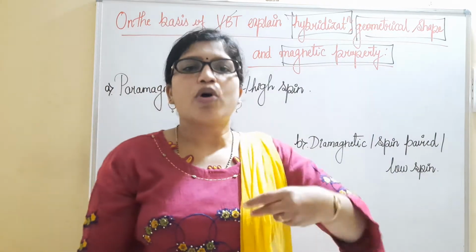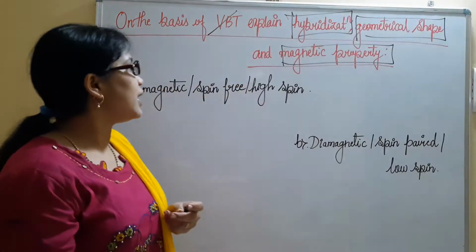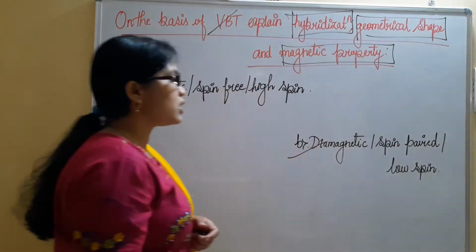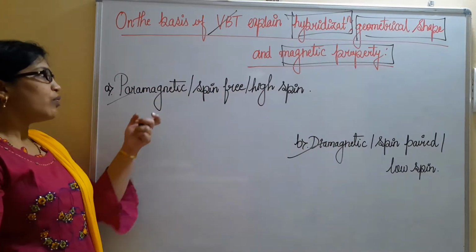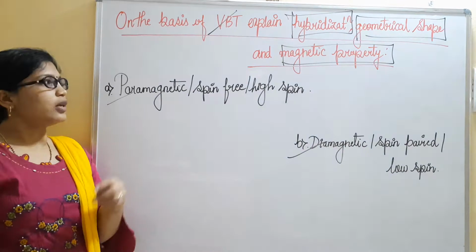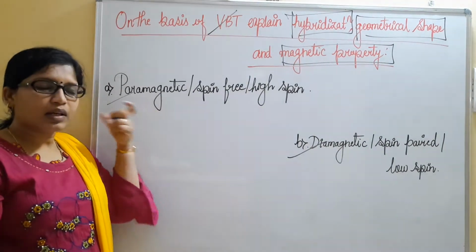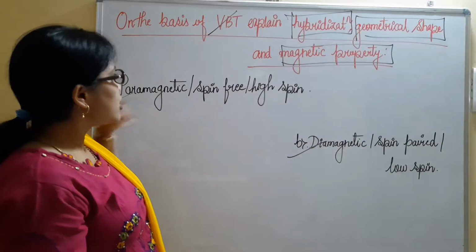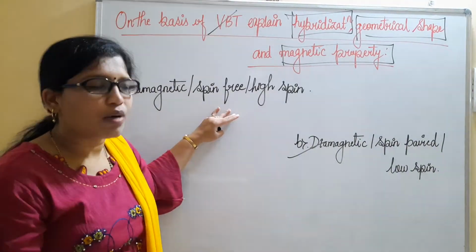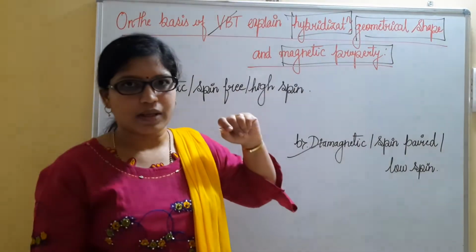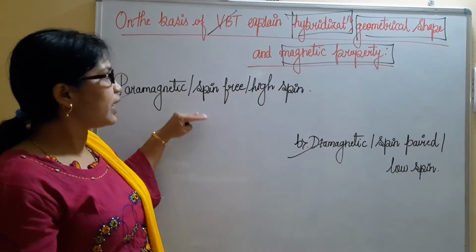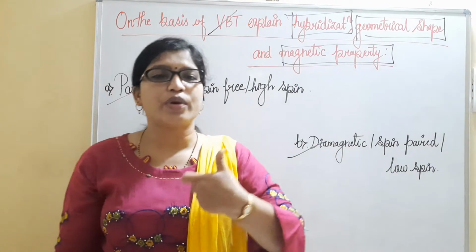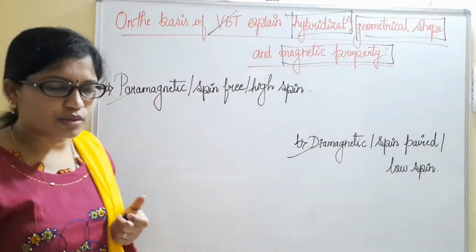Before we start with the valence bond theory, let us understand two terminologies, diamagnetic and paramagnetic. Paramagnetic is the magnetic property of complexes that are also referred to as spin-free or high-spin complexes. Their meaning will be understood when we move into detail on valence bond theory.